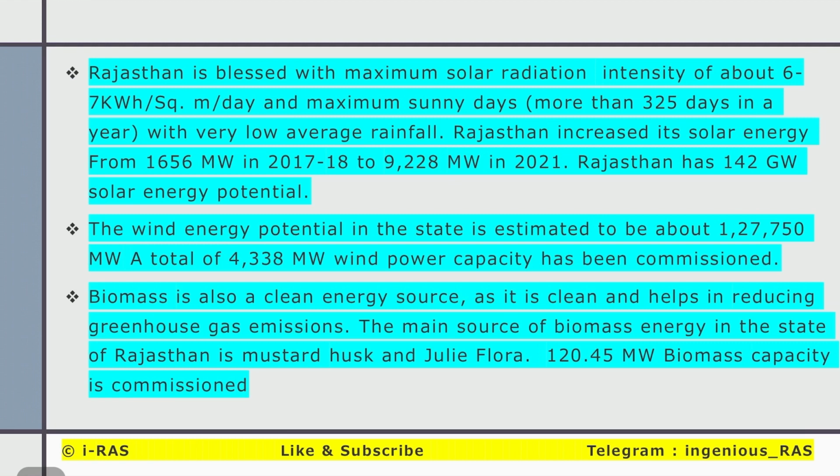And Rajasthan is having a maximum number of sunny days, around 325, because we have a low average rainfall. So Rajasthan increased solar energy from 1656 megawatt in 2017 to 9228 megawatt in 2021. I quote this data from the Economic Survey of Rajasthan this year. And Rajasthan has a potential of 152 gigawatts of solar energy production.